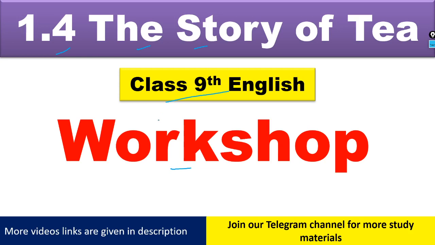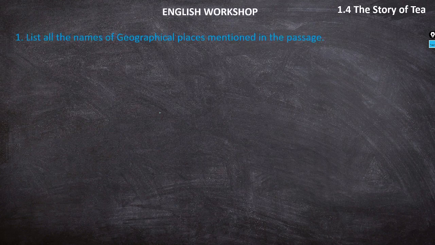Let's begin this video. First question is: list all the names of geographical places mentioned in this passage. Answers are Assam, China, Cambodia, Darjeeling, Nilgiris.